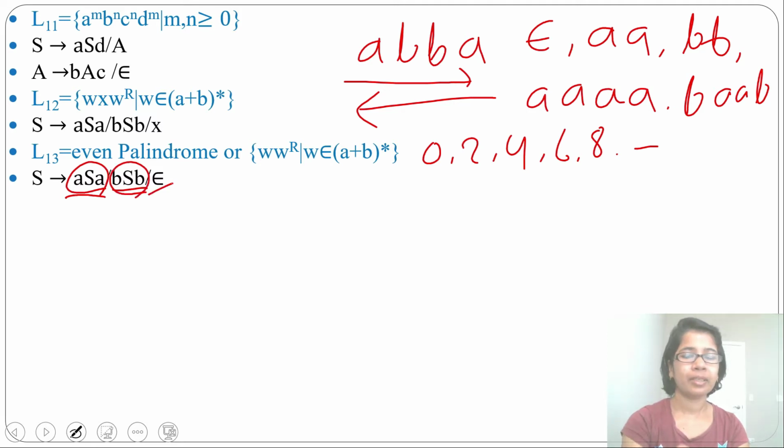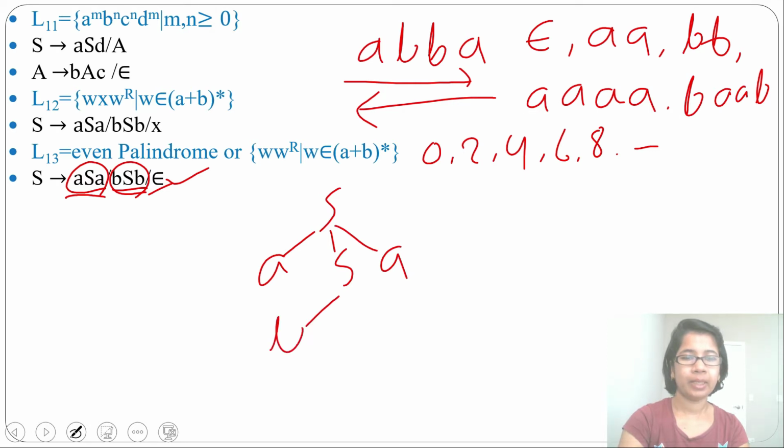And epsilon is the terminator. Due to this epsilon, you can generate even palindrome. Suppose you want to generate ABBA. From S you can derive ASA. Then from this S you can derive BSB. Then from this S you can derive epsilon. So you got ABBA.